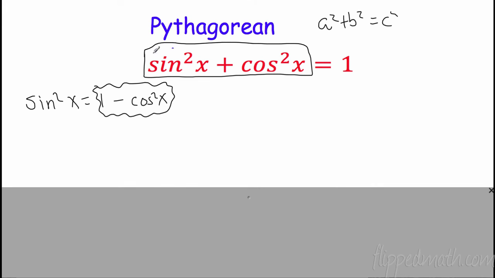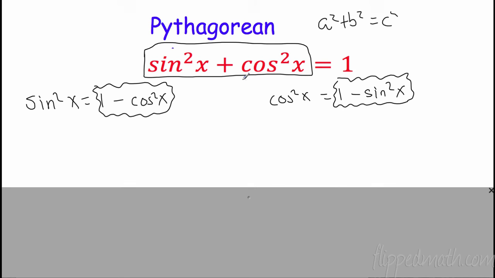Same over here. If I subtract sine squared x, I know that cosine squared x equals 1 minus sine squared x. That's big, all right? Or if I see 1 minus sine squared x, I can substitute cosine squared x. So while this is the big deal right here, it leads to a lot of other possibilities, which are really phenomenal, all right? And it leads to a couple of other things.